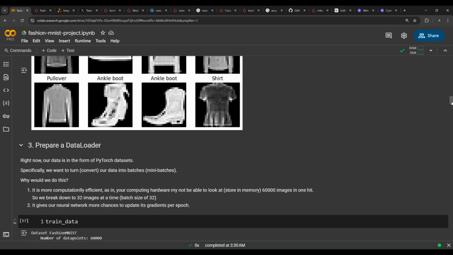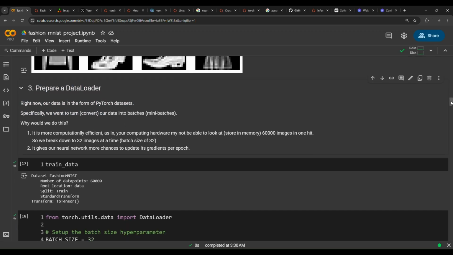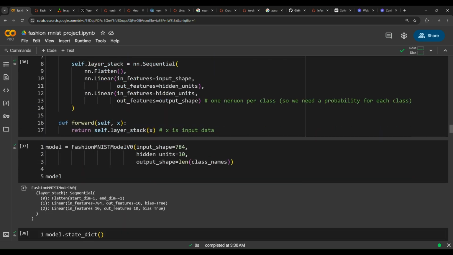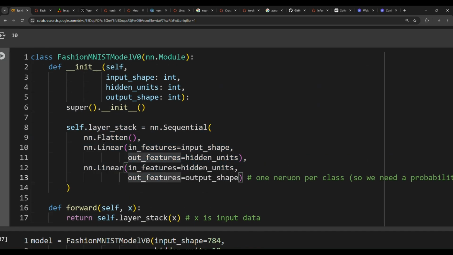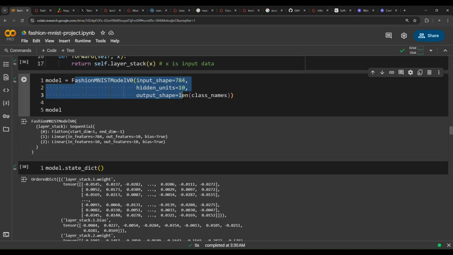And then fourthly, we have prepared a data loader that converted our dataset into batches. And then we have created a model using the PyTorch library. As you can see in here, we have created a model and then specified this architecture of one flatten layer and then two linear layers, and instantiated a new object of the model.